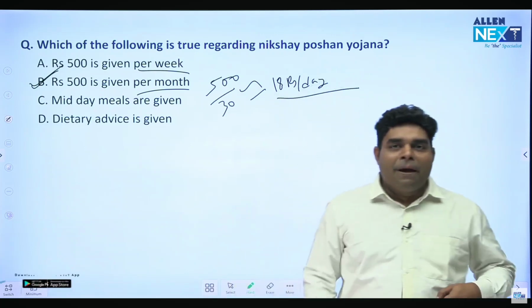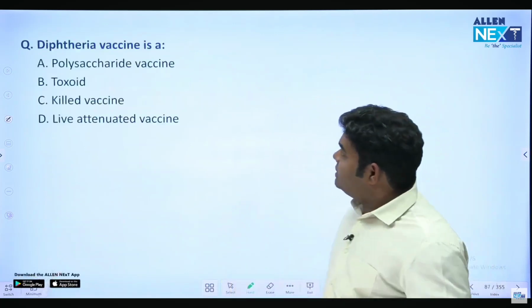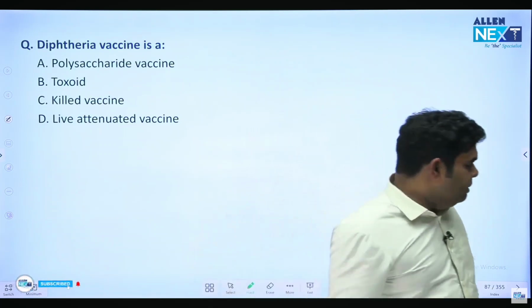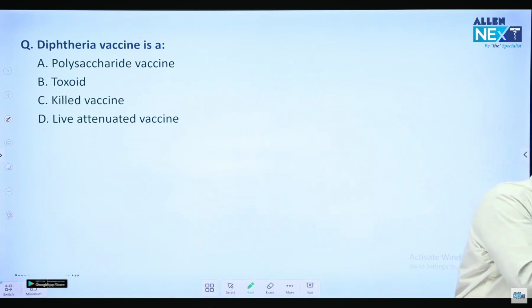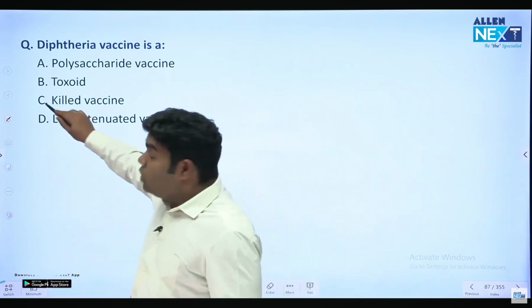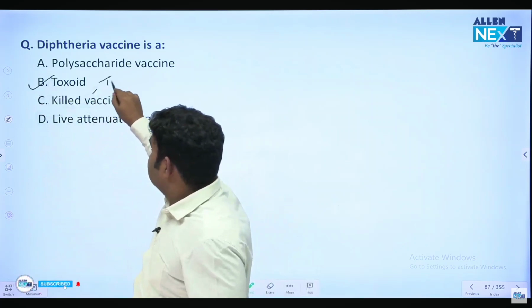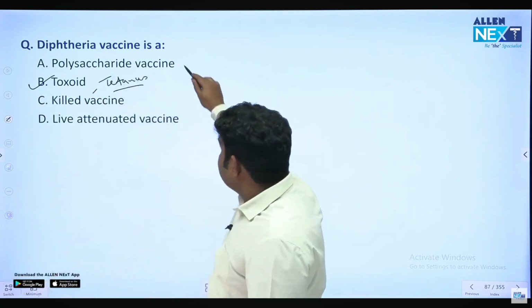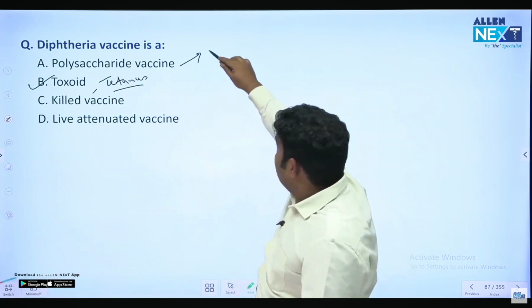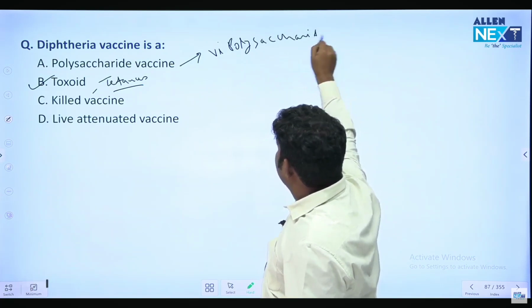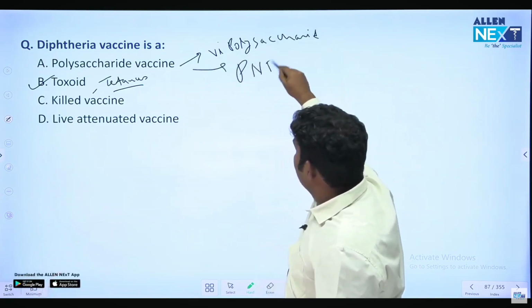Nikshay Poshan. Now, next question: diphtheria vaccine is which type of vaccine? It looks simple, but it can be confusing. Can you answer it? Please do reply. Diphtheria is definitely a toxoid, along with tetanus. Tetanus and diphtheria are toxoid vaccines. Polysaccharide vaccines are 3: Vi polysaccharide for typhoid, then pneumococcal and meningococcal.